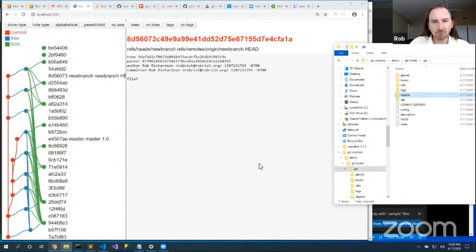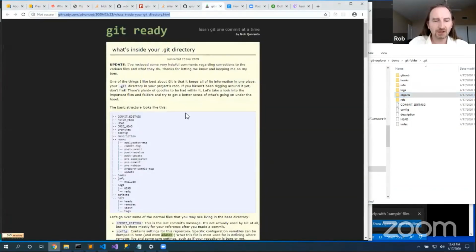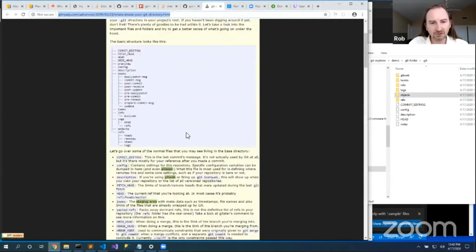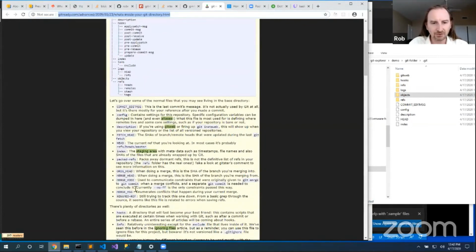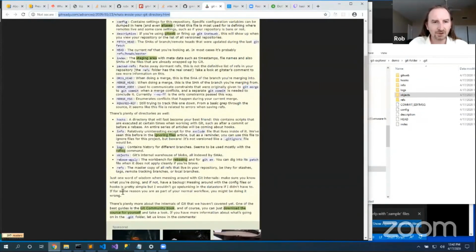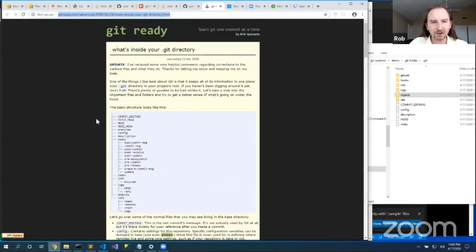So those are all the points of Git and all of the interesting things that we can do inside this. Here's a page that talks about what each of the files are and goes into similar details about what is commit_message and what is the config file. Unfortunately, their certificate expired, so this page is not secure, but this is a great URL for digging into all of the particulars of the things that we talked about.